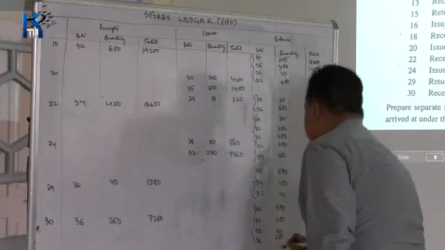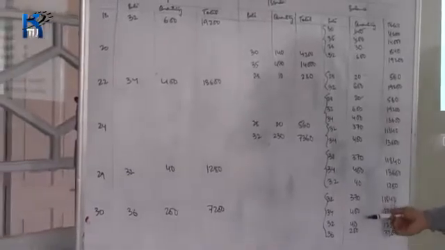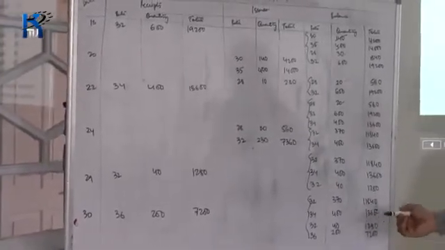So at the end of the month, we have 4 batches that are remaining in the stores ledger.